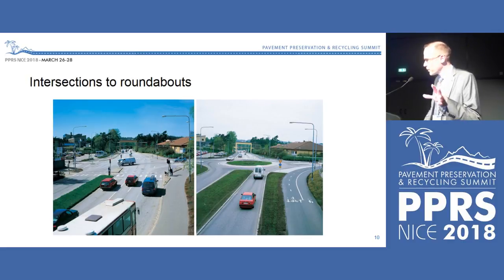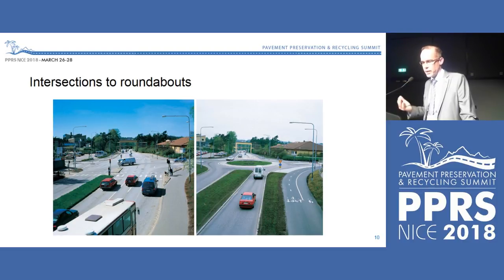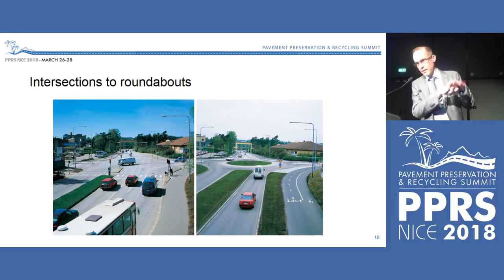And we heard before about roundabouts. The picture to the right, there you have a roundabout. The picture to the left is how it looked before. It's a normal intersection with traffic light. And that is a good traffic solution, maybe in urban areas. It handles the traffic flow in a good way. But if a road user makes a mistake here and misses the red light, then there can be a crash, and a side-on collision like that can be critical.